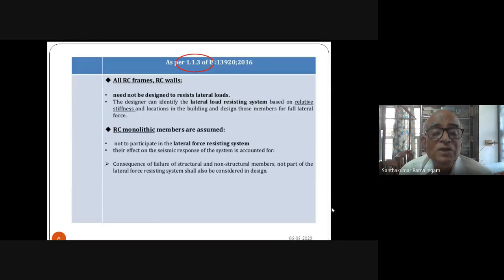RC monolithic members are assumed not to participate in the lateral load resisting system. Their effect on the seismic response of the system is accounted for. Consequence of failure of such gravity columns will have to be considered when you are separating as lateral load resisting column and gravity column. This is given in section clause 1.1.3 of 13920/2016. Next slide, please.